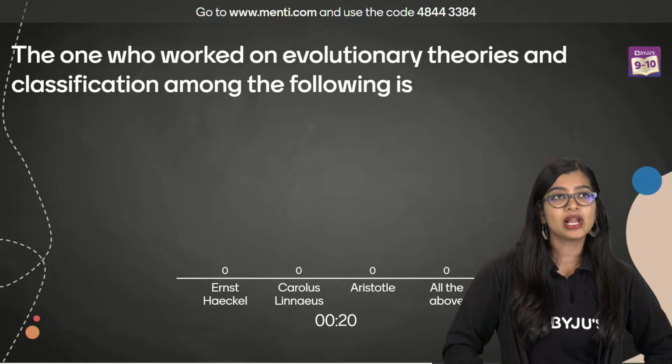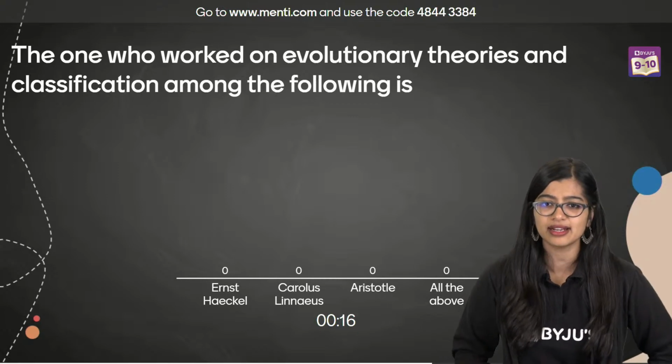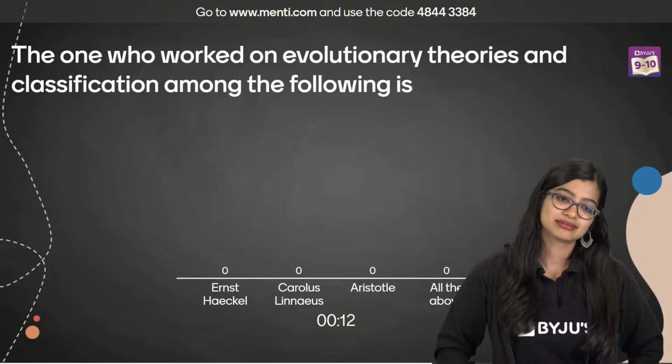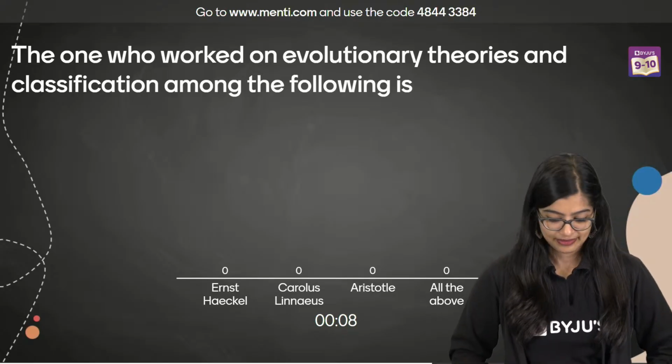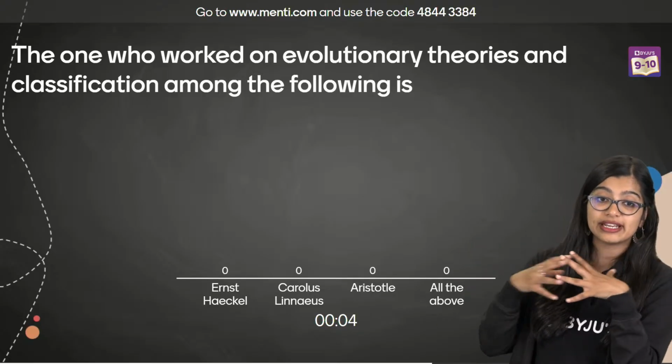Okay. Ma'am, formula for bleaching powder. I hope I'm not wrong, but I think it's CaOCl3, right? I hope I'm not wrong. But you can check with Kriti ma'am once. Yes. Who is considered or who was the one who worked on evolutionary theories?